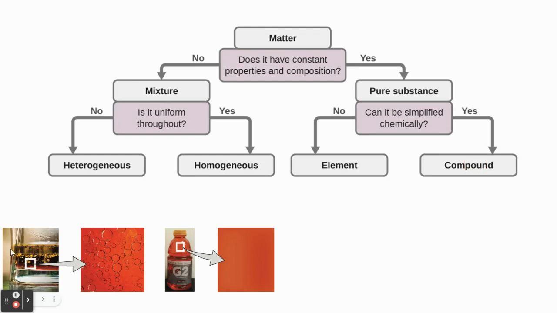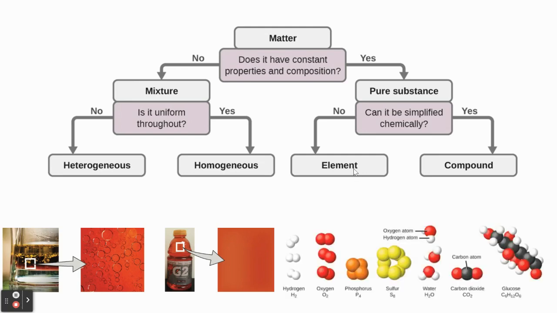So if we look here, this is an example of a heterogeneous mixture. If we look in closer, we can see the different components. It's not uniform throughout. If we were to look here, we're looking at a homogeneous mixture. It looks uniform throughout the mixture. Now, for elements, hydrogen, oxygen, phosphorus, and sulfur are all examples of elements because they cannot be simplified chemically. Water, carbon dioxide, and glucose are examples of compounds because they can.